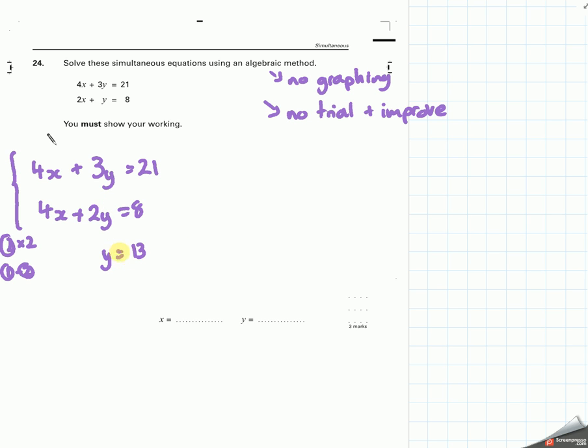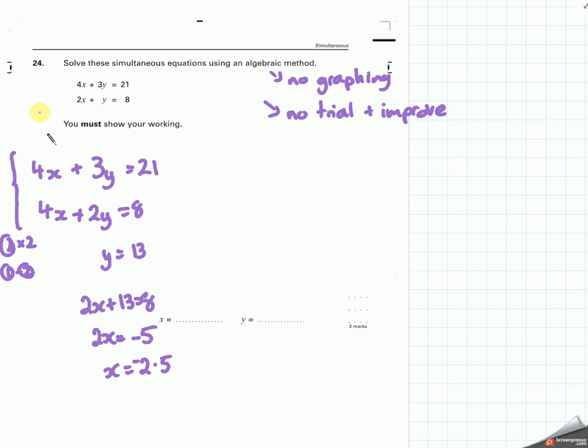With all of these, simple thing, if you take these and put them back in to find the other value, they should all give the same number. So for this one I'm going to go 2x plus 13 equals 8, so 2x must equal negative 5, so x is minus 2.5. Any other technique I use should give me the same answers.